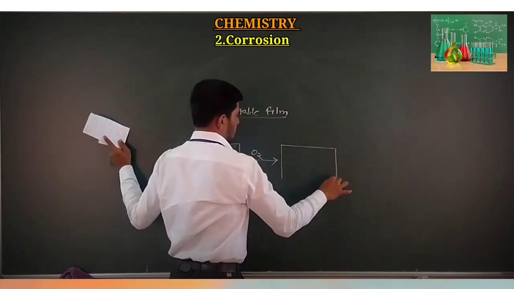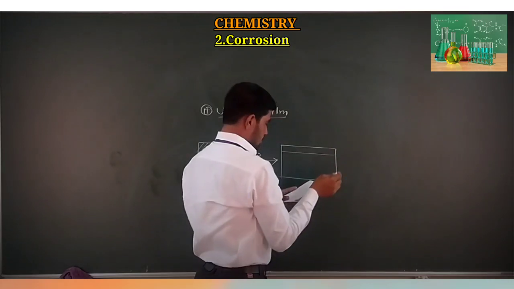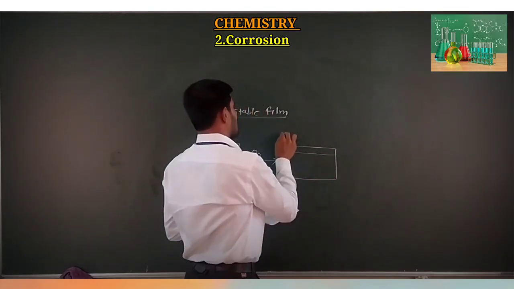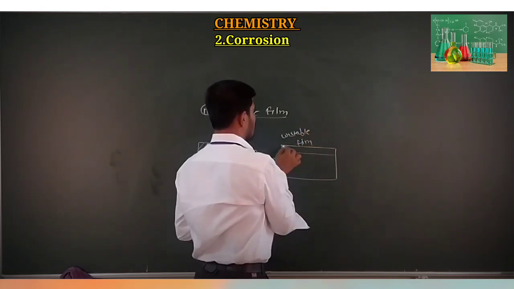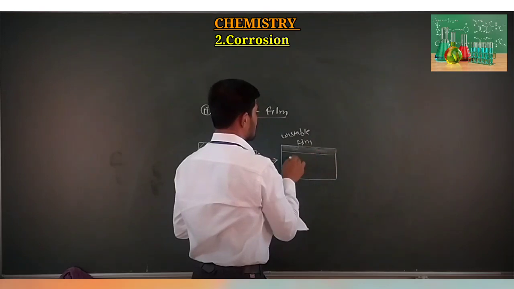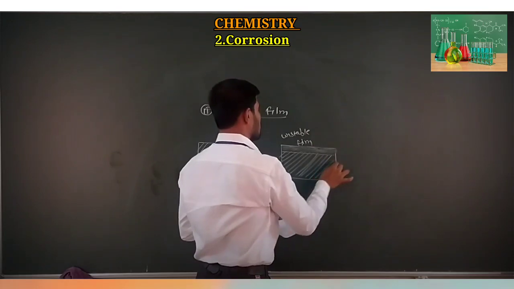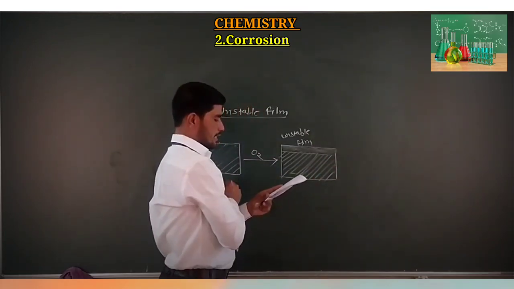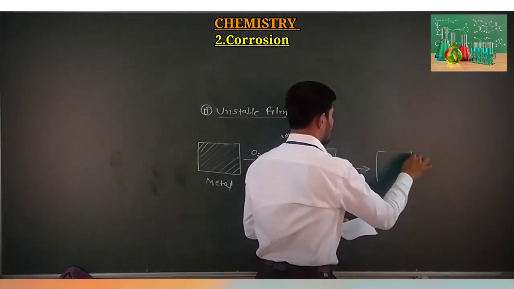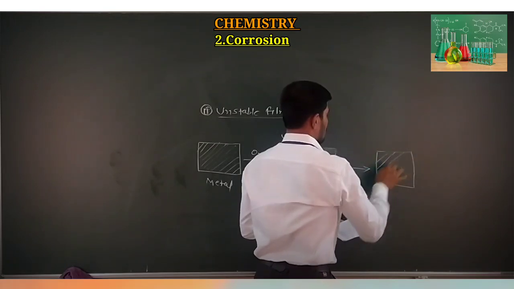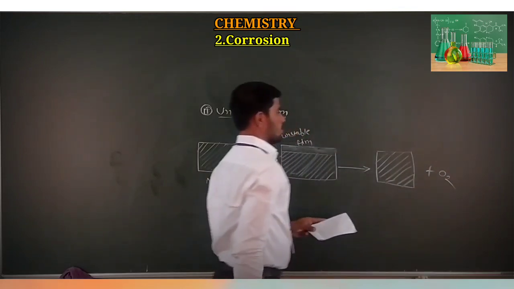Now, the surface part of that metal is an unstable film when it comes into contact with atmospheric gases, and when it is decomposed, then again we get metal and oxygen.